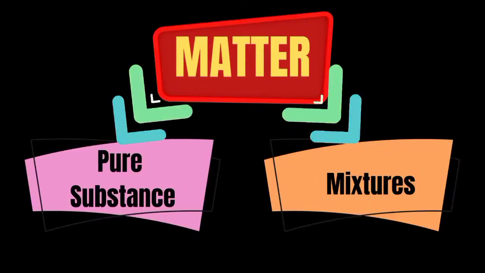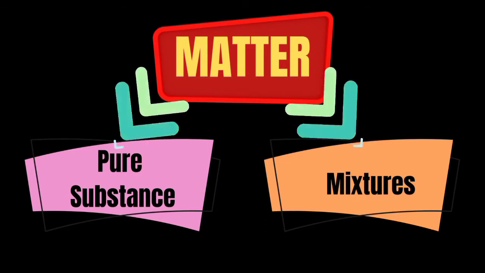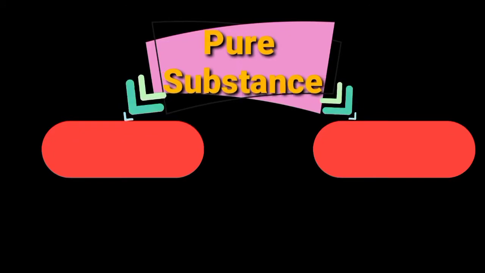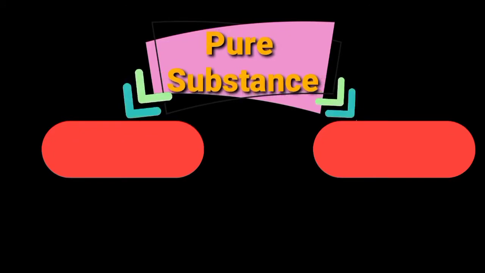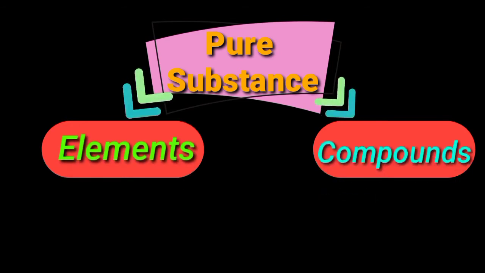All matter consists of pure substances or mixtures. A pure substance is a kind of matter that cannot be separated into other kinds of matter by any physical process. Pure substances are of two types. We have elements and compounds.